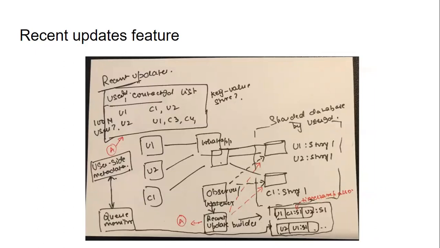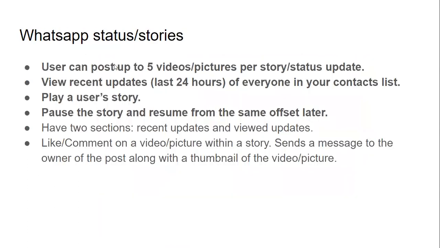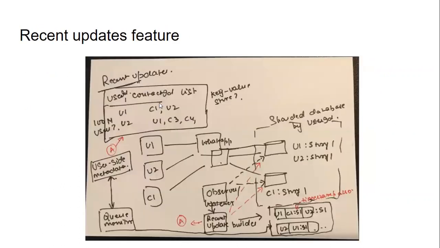Okay, so this is very convoluted. I'll speak to it. What I'm talking about is the second feature here. Let's say I posted a story, and now somebody in my contact list opens WhatsApp, goes to status, and wants to see my name there, and that's all. I'm right now not talking about playing the story. It's just about viewing updates. So that's the feature I'm thinking.